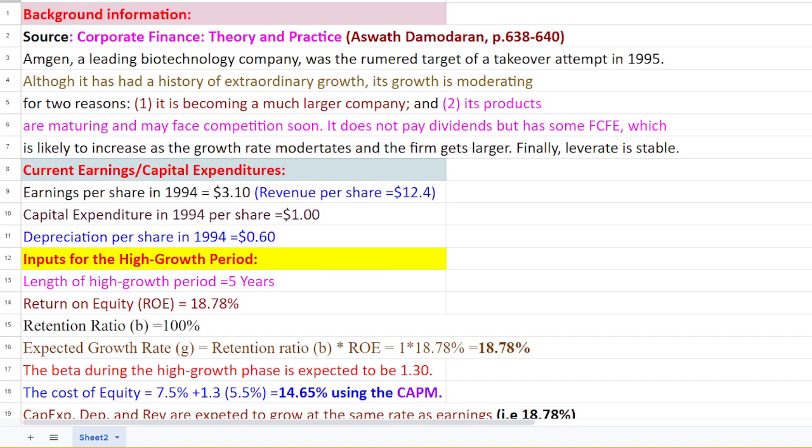Today let's discuss one question which I have taken from Corporate Finance: Theory and Practice by Aswath Damodaran. You'll find it on pages 633 to 640, friends. I have tried to simplify the overall calculations, and today's discussion would be important for all of you who are studying in MBA, master's level in commerce, and even professional examinations like CA, ACCA and others, friends.